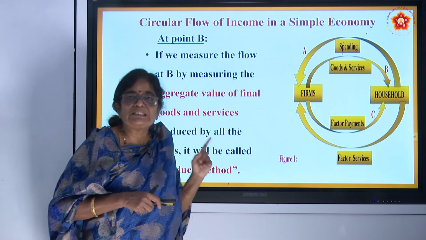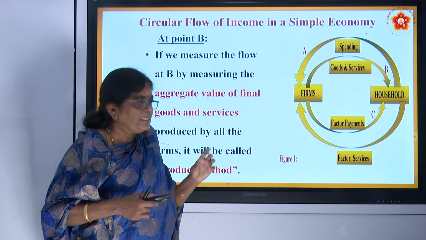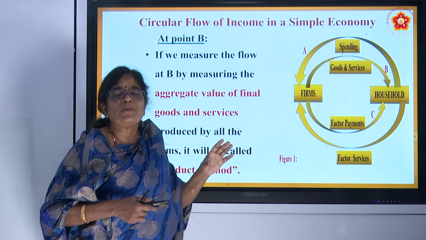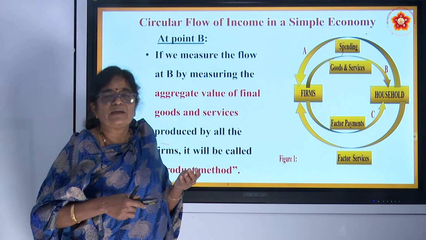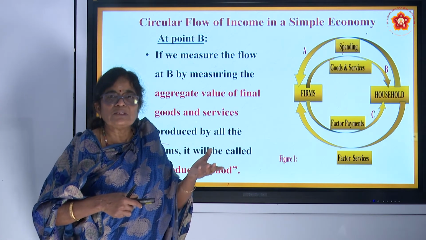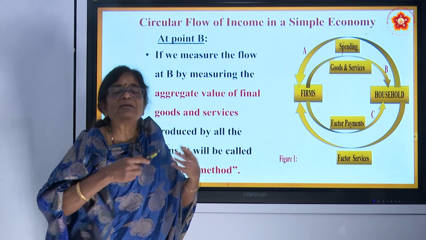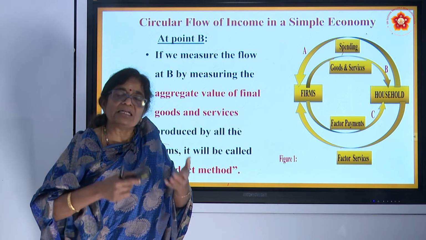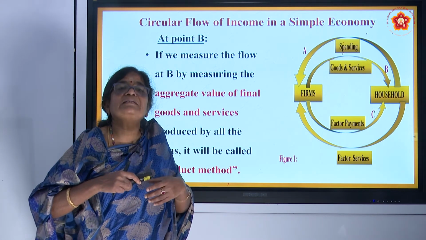Also, this product method is called the value added method. We can say value added because each firm adds value to the raw materials. For example, cotton. The farmer produces the cotton, then the cotton is given to the spinning mill, and the spinning mill adds value by transforming it into yarn. Yarn is given to the textile mill, then cloth is made, with value added by the textile mill.